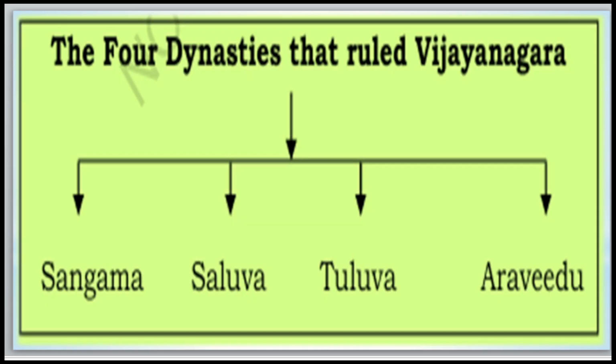Here are the dynasty names: Sangama, Saluva, Tuluva, and Aravidu.